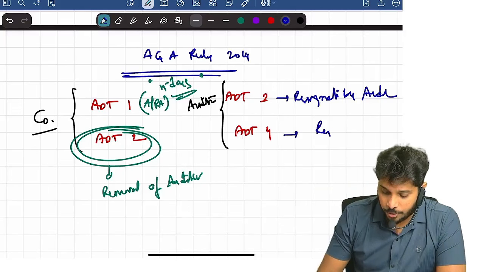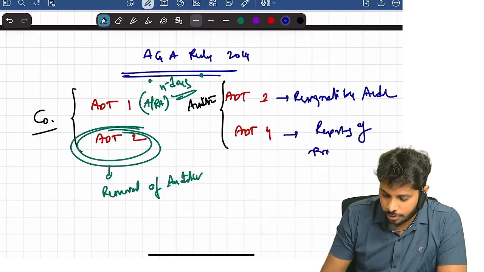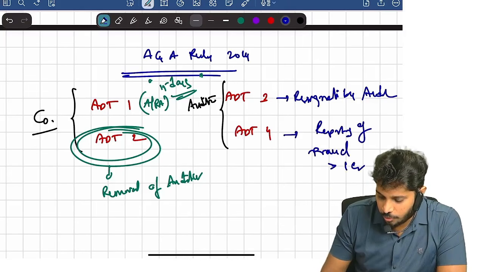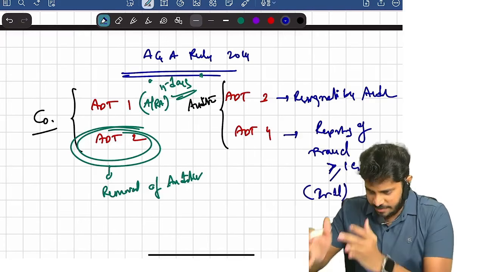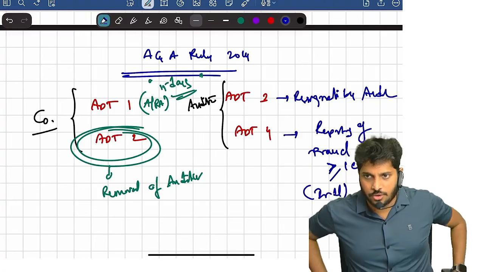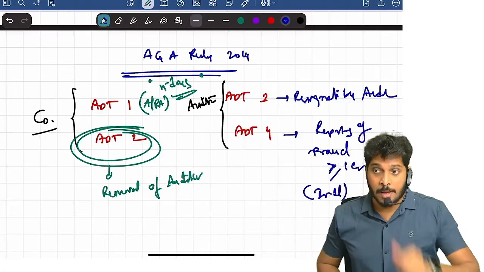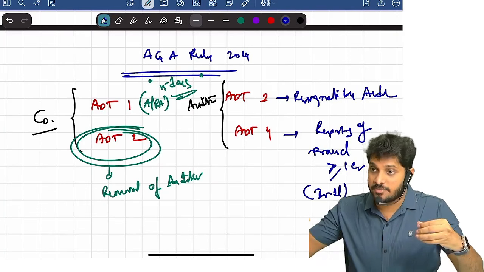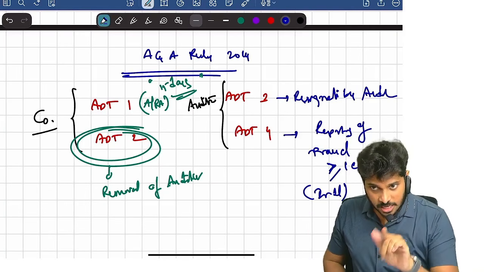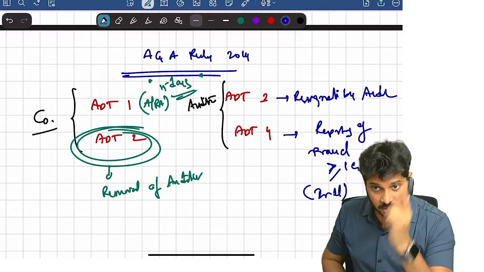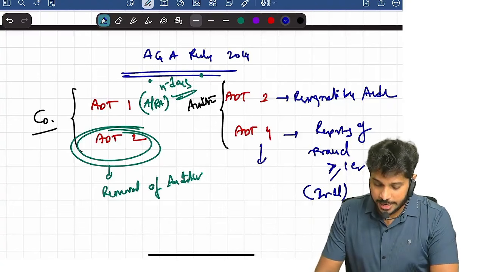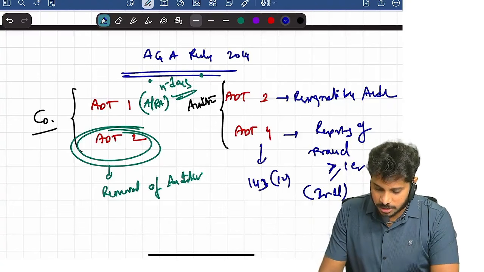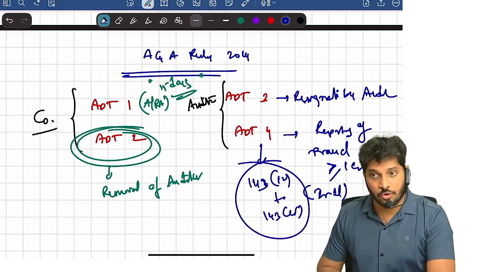ADT4, reporting of fraud. For more than or equal to 1 crore, individual fraud. Individually, if a fraud is more than or equal to 1 crore, ADT4 form has to be filed. By whom? Whichever auditor discovered. If stat auditor discovered, he will file it. If cost auditor discovered, he will file it. If secretarial auditor discovered, he will file it. Are you getting it? So section 143 subsection 12 to 143 subsection 15, these sections are dealing with ADT4 only.